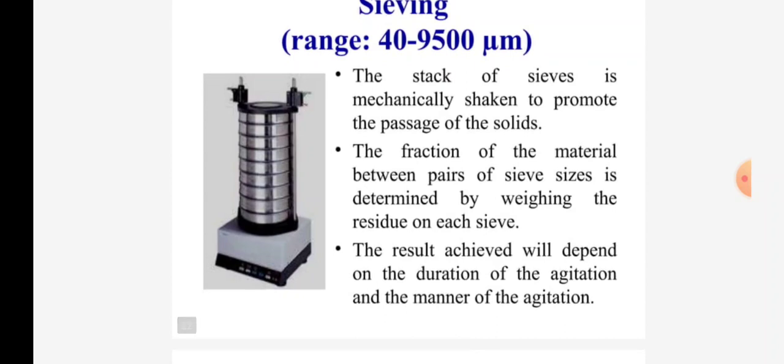The stack of sieves is mechanically shaken to promote the passage of the solids. The fraction of material between a pair of sieve sizes is determined by weighing the residue on each sieve. The results achieved will depend on the duration and the manner of agitation.